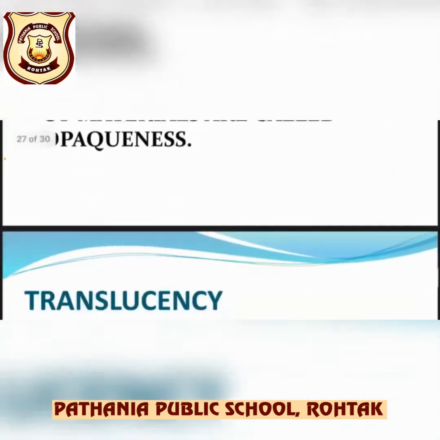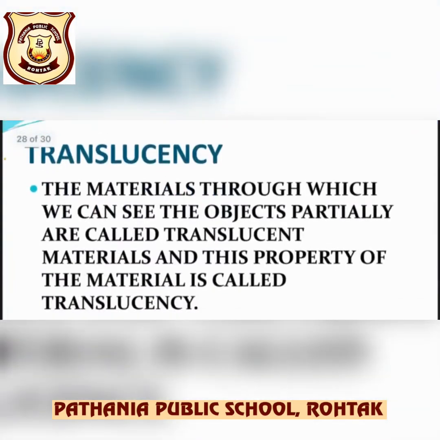The next property is translucency. Objects which partially allow light to pass through them, those materials through which we cannot see clearly but are able to see partially, are known as translucent materials. For example, ground glass, butter paper, oil paper, tissue paper, muddy water, clouds.